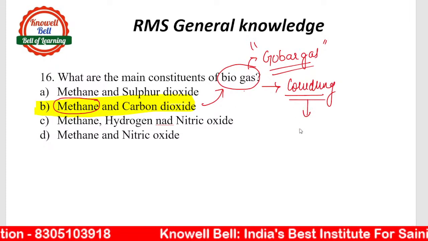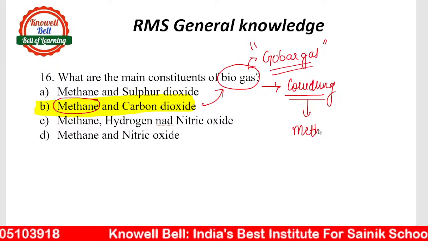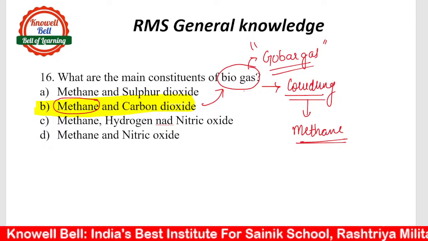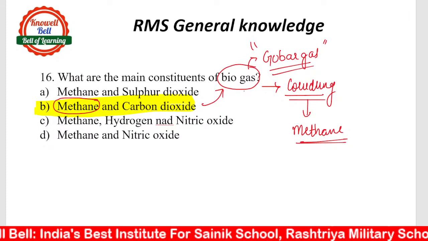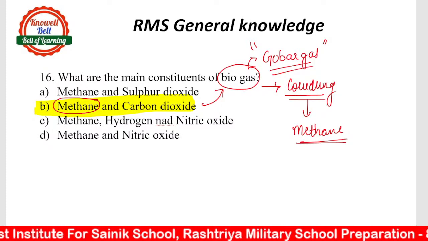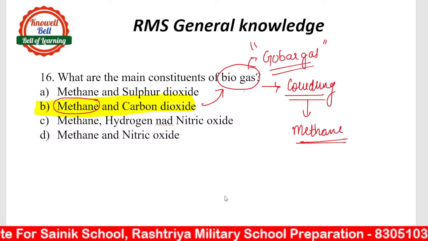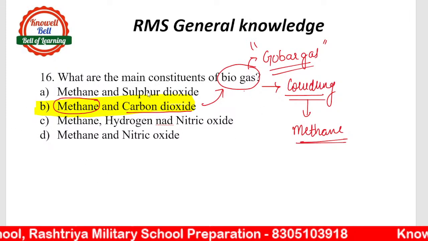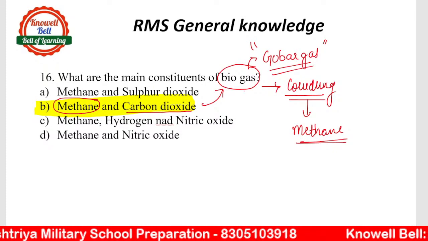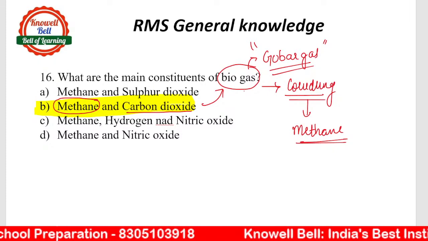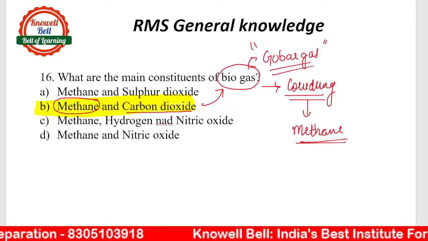Cow dung में भी क्या present होता है? Cow dung as well contains methane. If you ever observe, there is a specific peculiar kind of smell that comes from the cow dung. That is due to the methane, and this very methane is present in biogas. Additionally, along with methane, carbon dioxide is present. Sulfur dioxide में आप confuse नहीं होंगे. Sulfur dioxide is a highly poisonous gas. We have got carbon dioxide along with the methane.